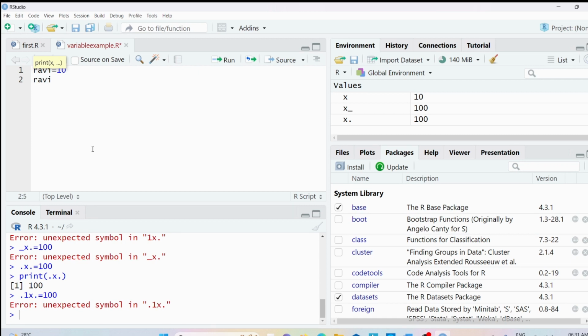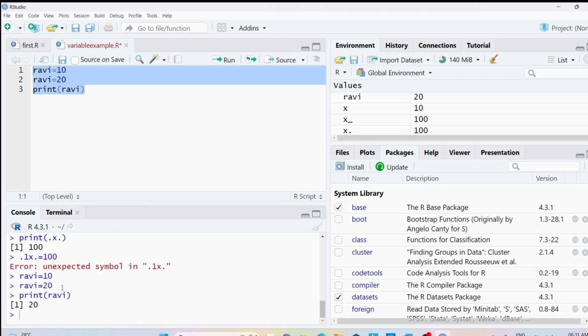Again, if you take the variable Ravi and assign value 20, then if you print the value in the variable Ravi, obviously you will get 20. If you want to verify, you can see, because in the variable Ravi you have assigned the value 10. Later you have assigned the value 20. Now which value will be there in the variable Ravi? 20. So that's why if I am displaying the value in the variable Ravi, we are getting the output as 20. Now I will make this a capital R.